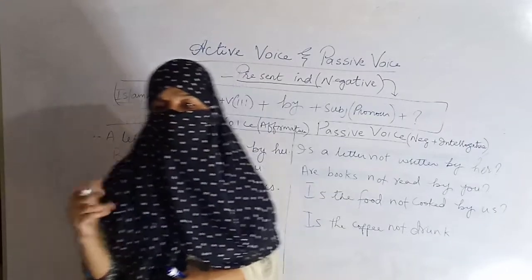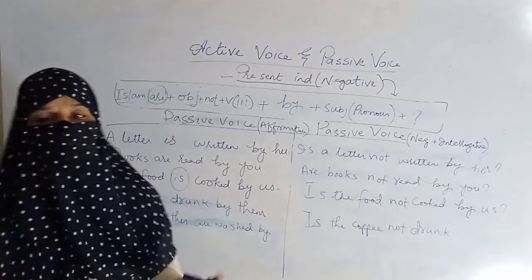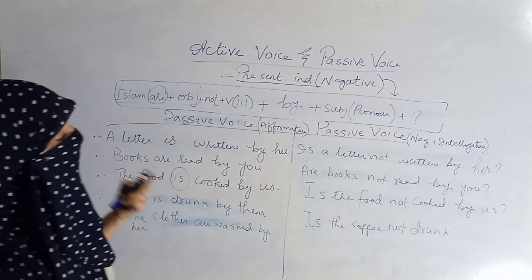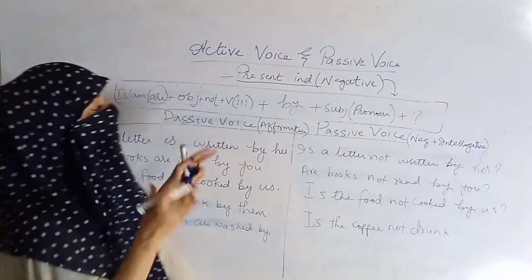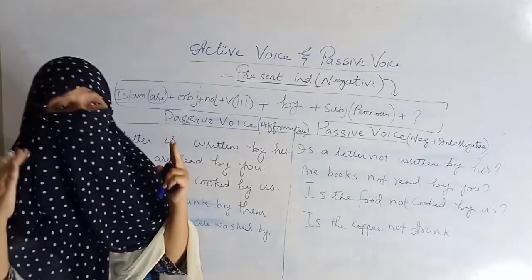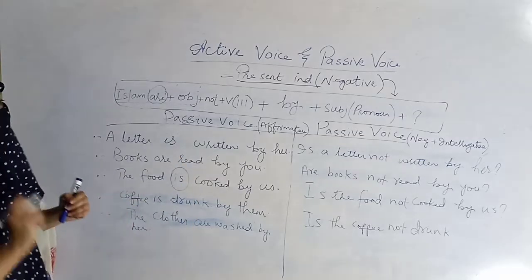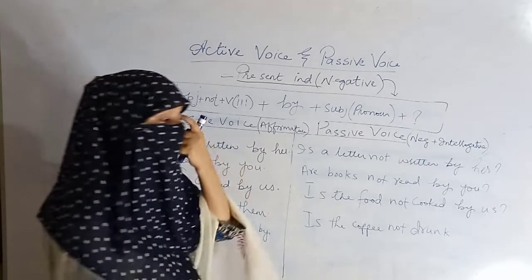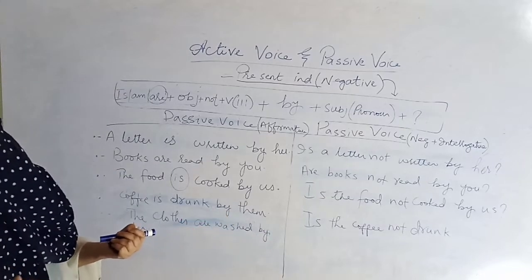Remember one thing, sometimes we don't insert by, because in newspaper you have read multiple times that in passive voice the by is not used. So it can also be possible, but as we are learning the basic rules of active voice and passive voice, that is why I am inserting here by. But in advanced English you can miss the word by.